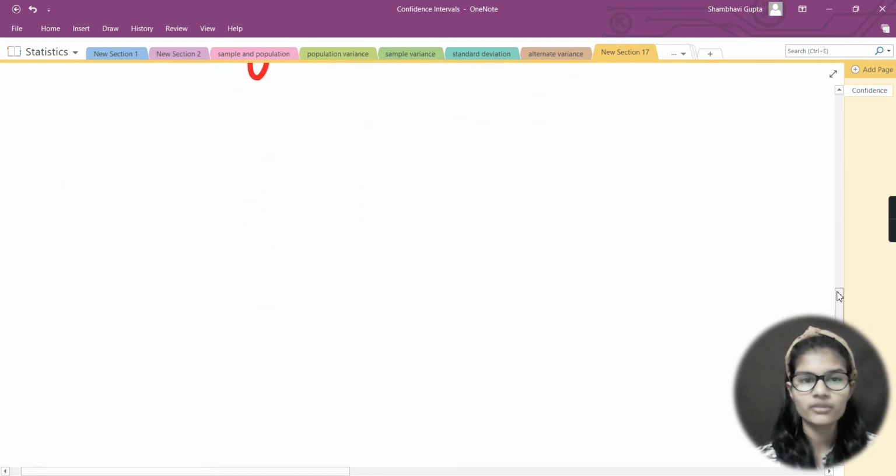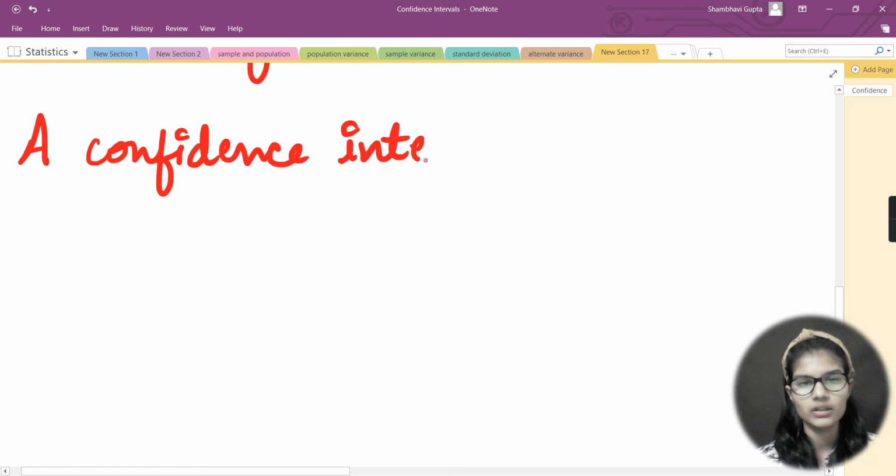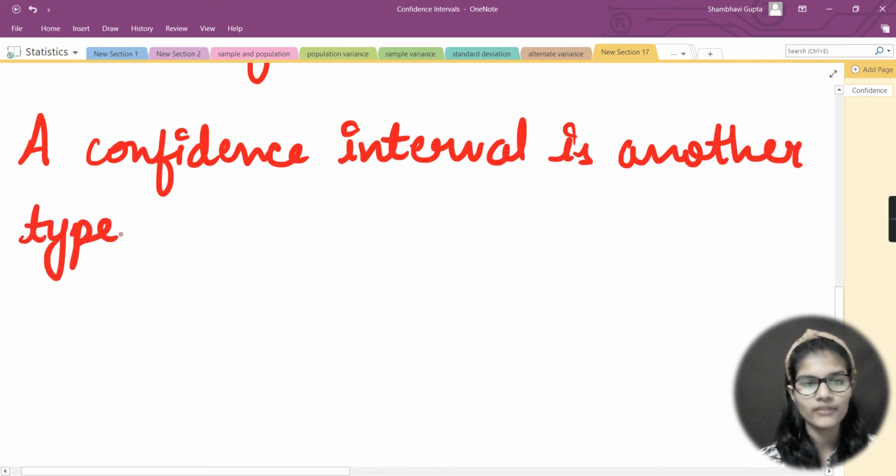Fine. Now let's move towards the definition of the confidence interval, how we'll define it. Now I will start writing, and you also start writing with me. A confidence interval is another type of estimate. We had seen many types previously, right?